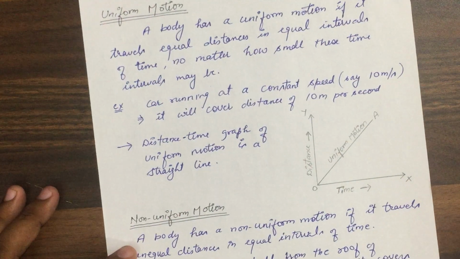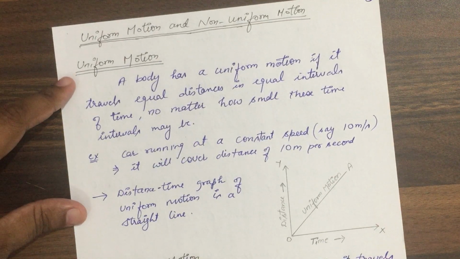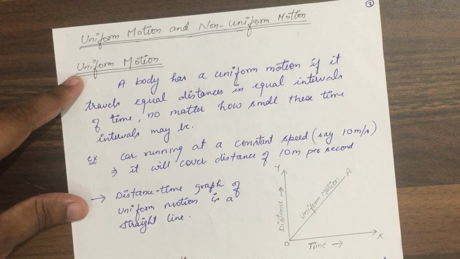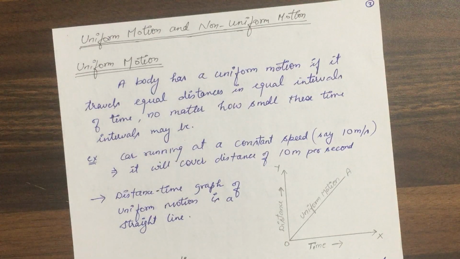Now we will consider some other terms: uniform motion and non-uniform motion. First of all we will discuss uniform motion. So what is uniform motion? A body has uniform motion when it travels equal distances in equal intervals of time. Now suppose a car is moving with a speed of 10 meters per second, continuously moving at 10 meters per second.